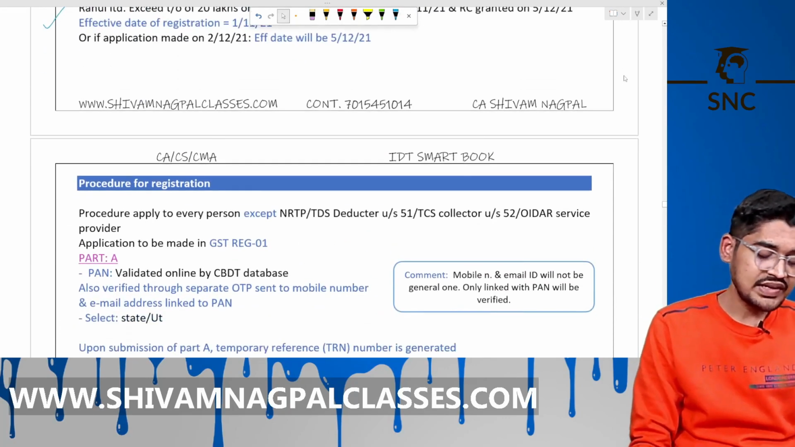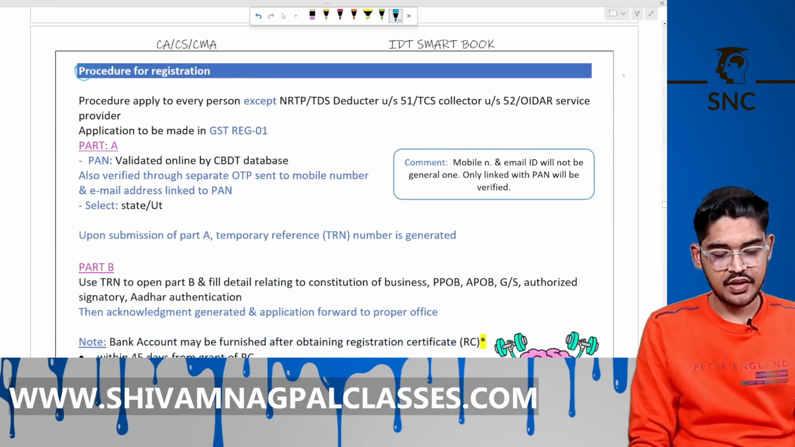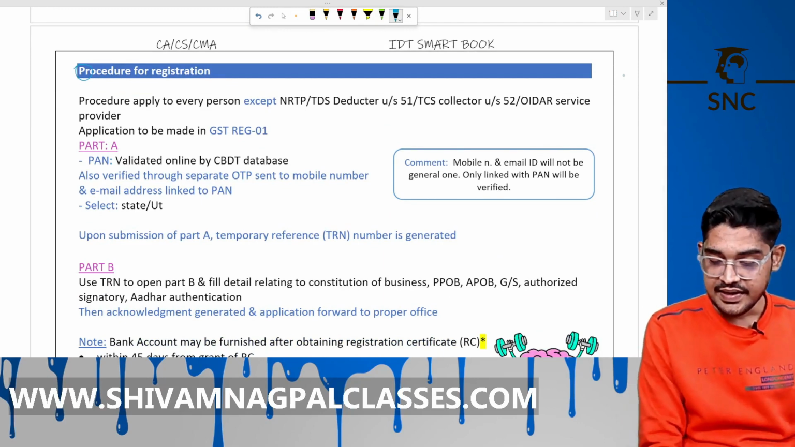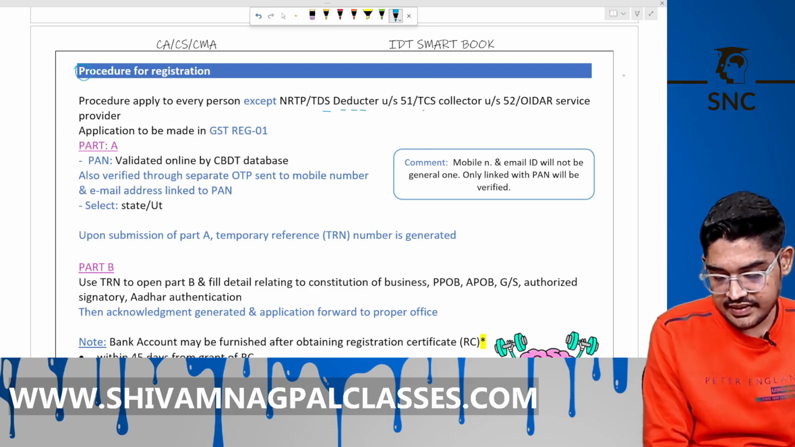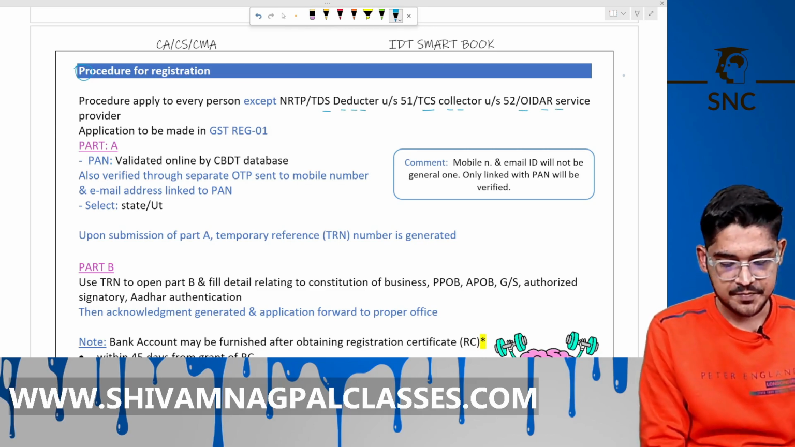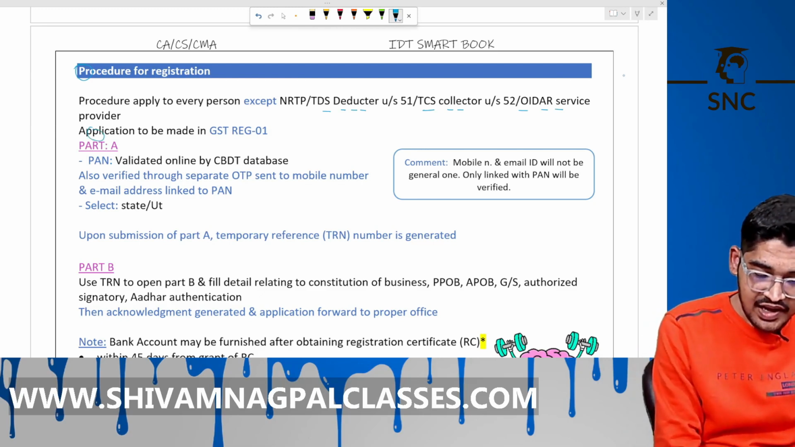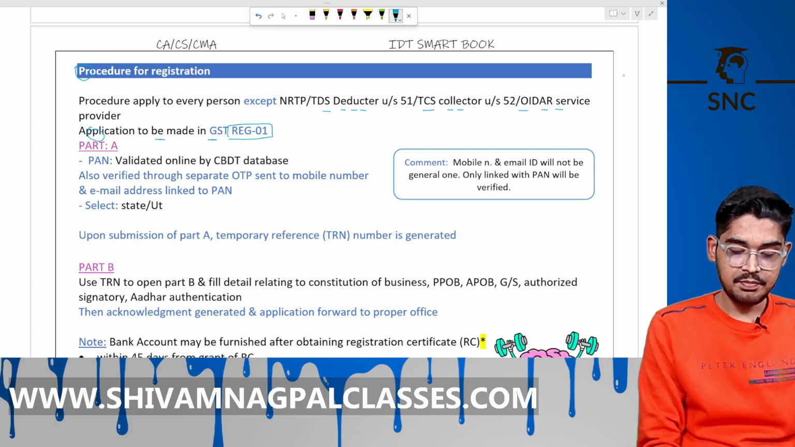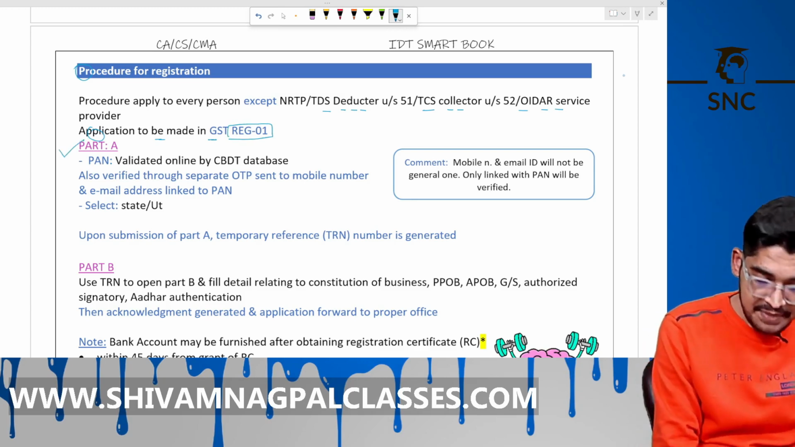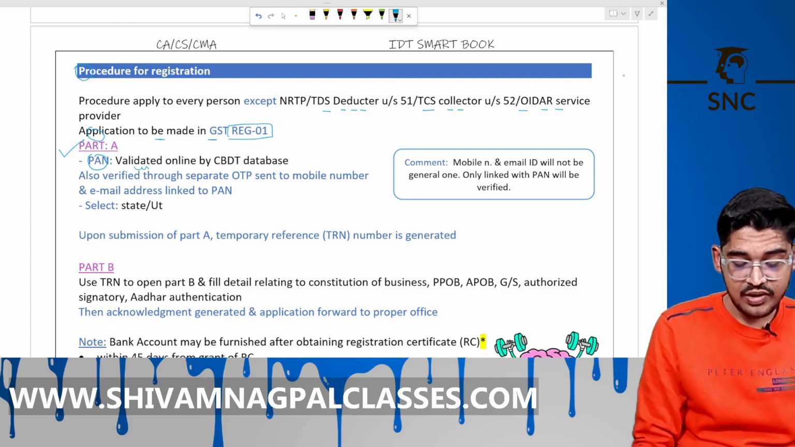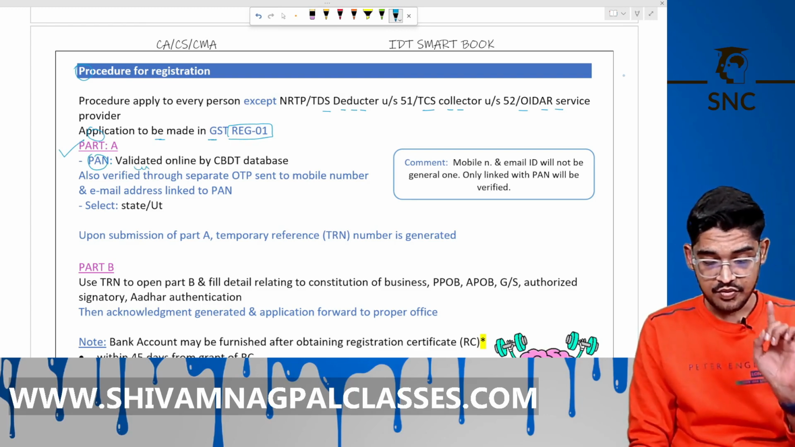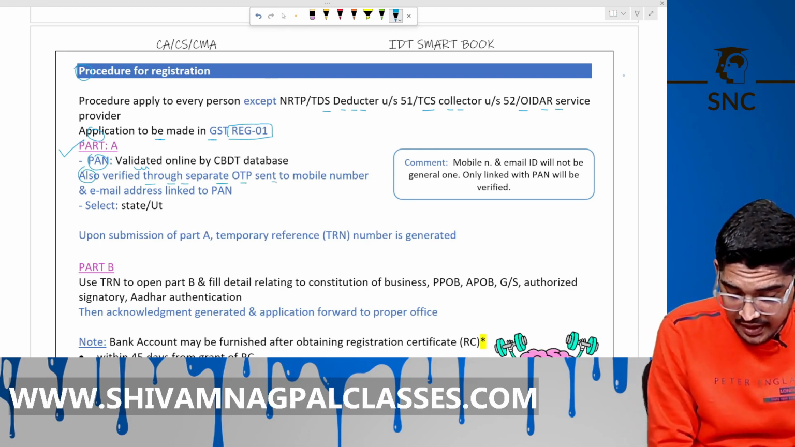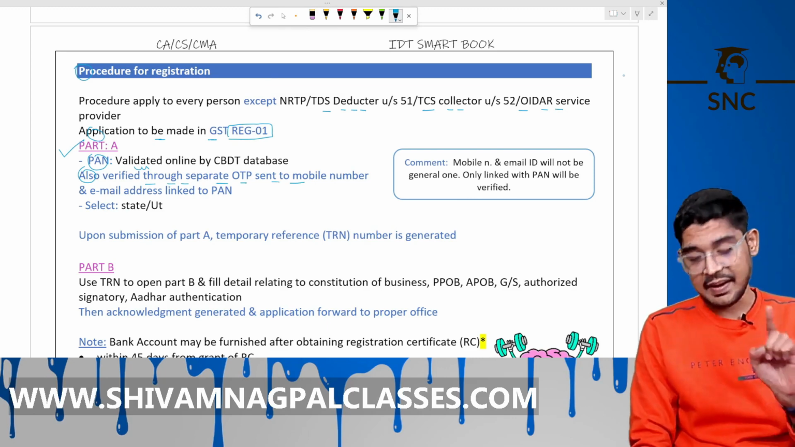Now, what is the process? See here. The procedure applies to every person except NRTP, TDS deductor, TCS collector and the OIDAR service provider. Okay. You have to apply in form GST REG-01. Part A includes the PAN number, valid date, verified by the CBDT database. Also verified through separate OTPs sent to the mobile number and the email address linked to that PAN number.